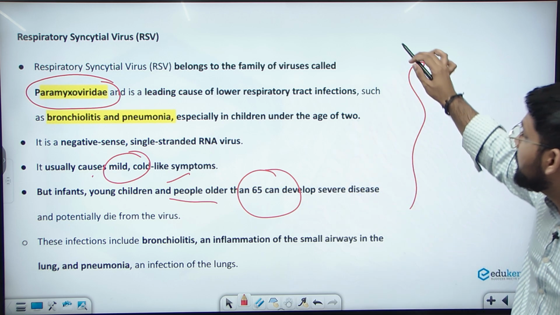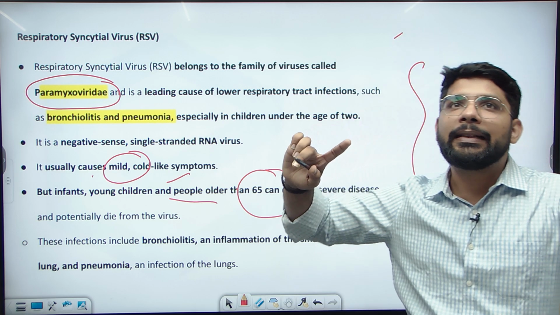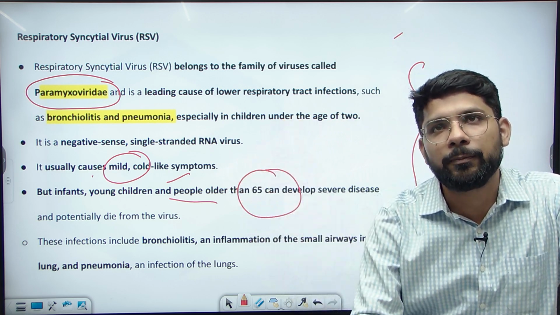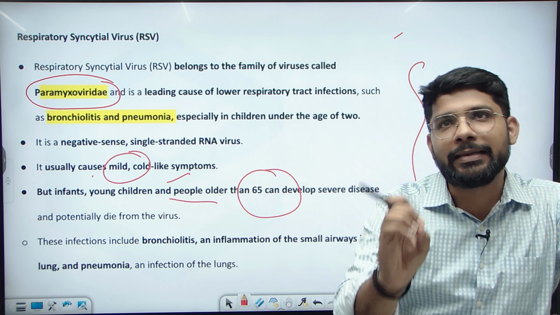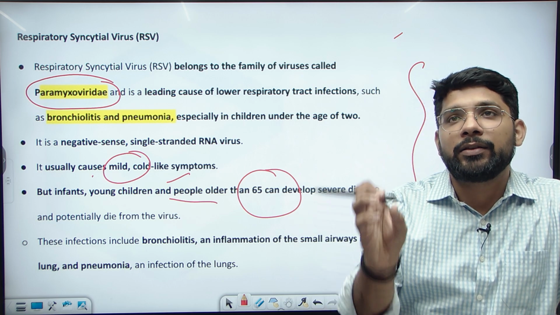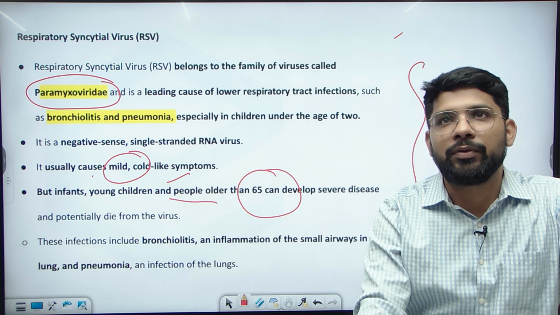So this is about the respiratory syncytial virus and the respiratory disease RSV, and the vaccine developed for the RSV by Pfizer.